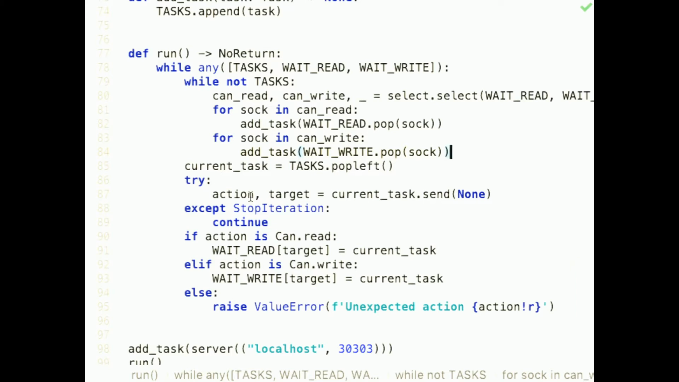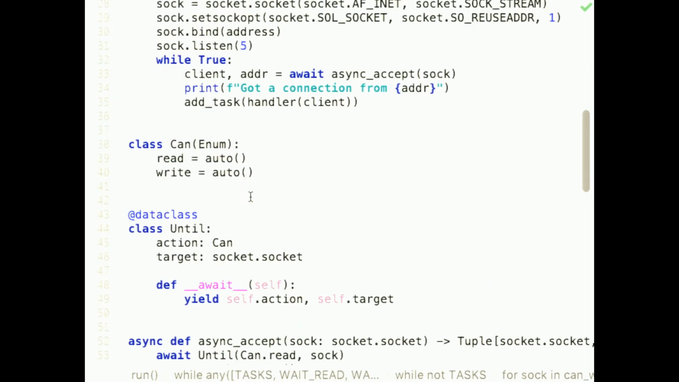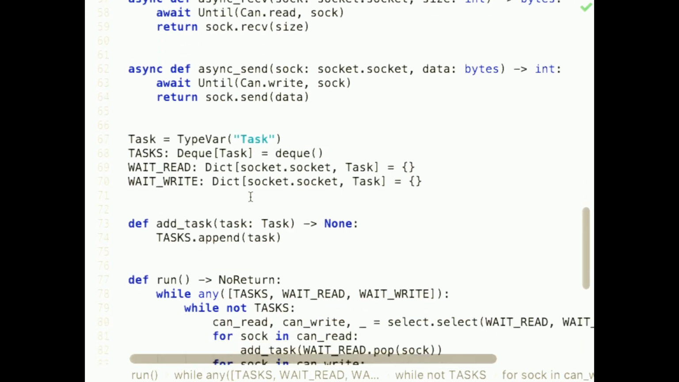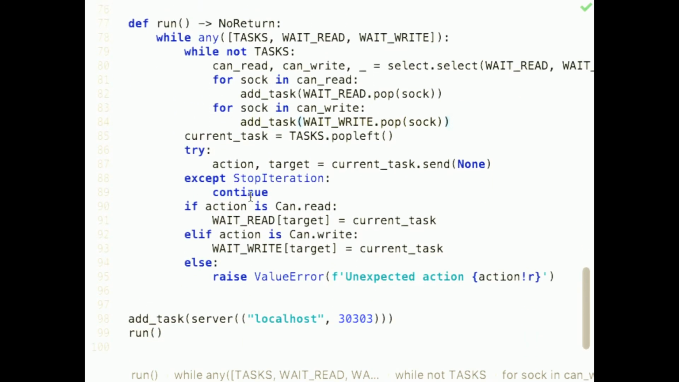Now the handler function is in the task queue, so we take it out. We run the handler function until its first await, which is async receive. So this time the target is the client socket. The action is still read. So it also goes in the wait read area.